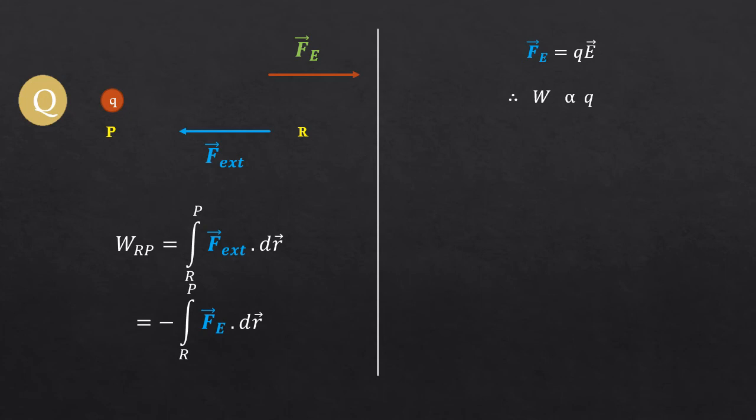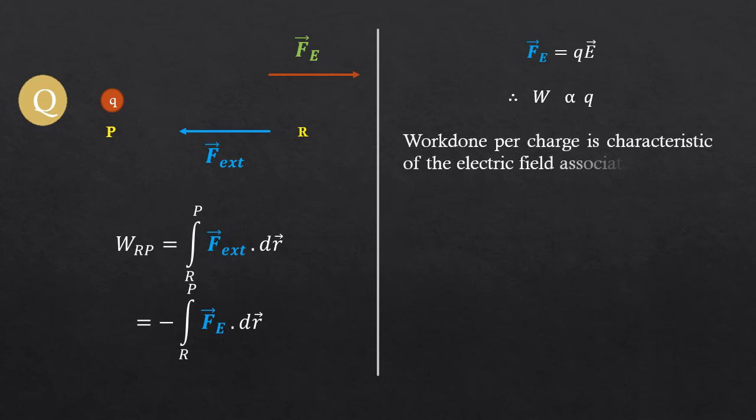In order to standardize the value, we have to eliminate the charge Q. For that, instead of taking any charge, we will specify the work done per charge. So we can write work done per charge is characteristic of the electric field associated with the charge configuration.